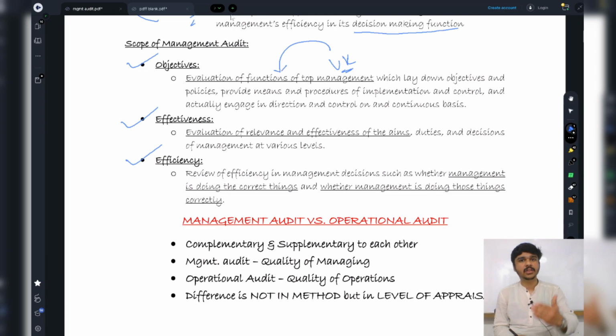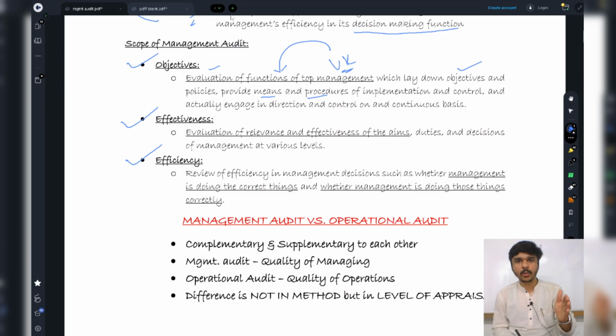To take good decisions, to observe good captaincy. I am going to evaluate the functions of the top management. What Mr. Virat Kohli will do while playing, he is going to lay down some objectives, right? He is going to lay down some means, or make some plan for a good cricket game, right? How they are going to play today, what is going to be their strategy.